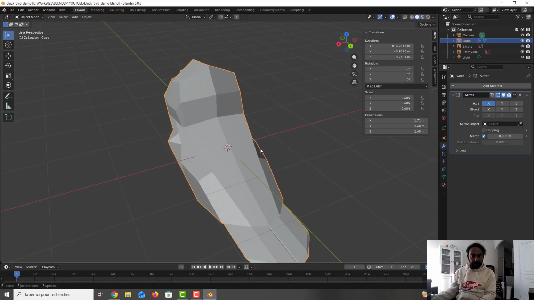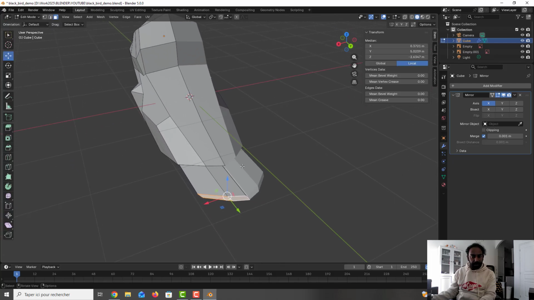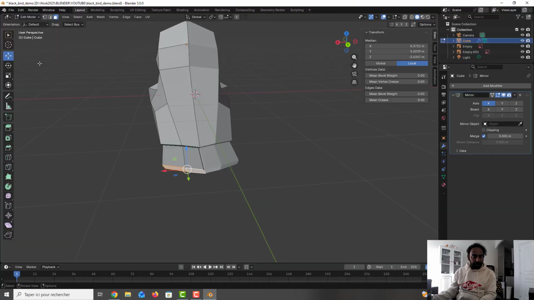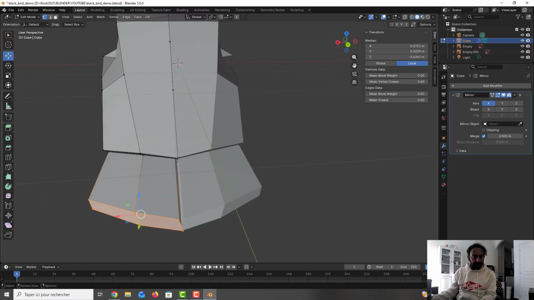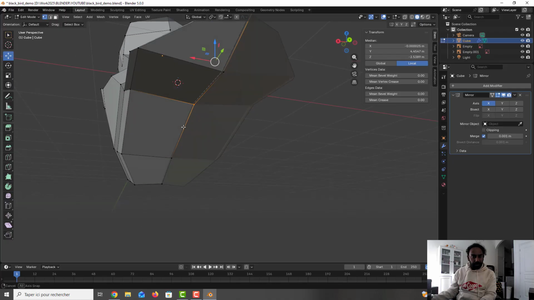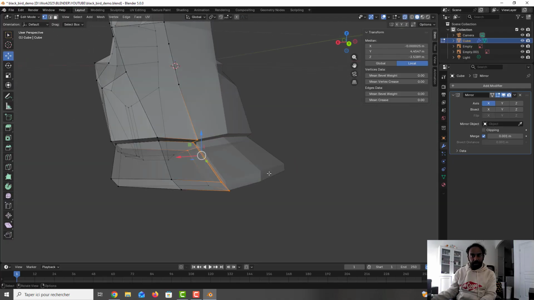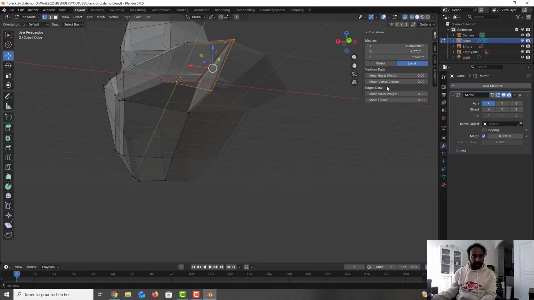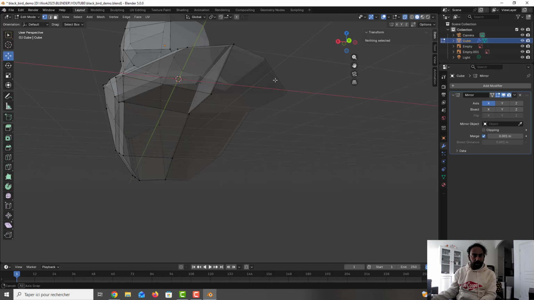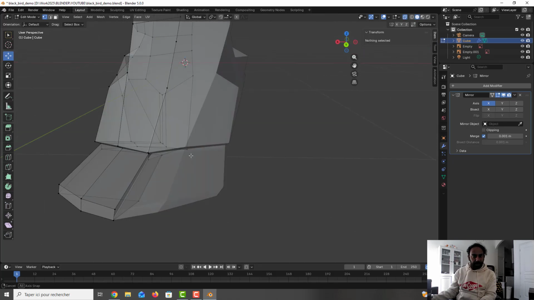So now we just need to adjust some vertices to be really on the middle. So I press tab. I go here, I press here. As you can see, some vertices are not in the middle, so I go here, and we need to take all these ones. So I press X-ray to select also behind. So we need here, okay. And I go here and I press 0 to be precise on the middle.